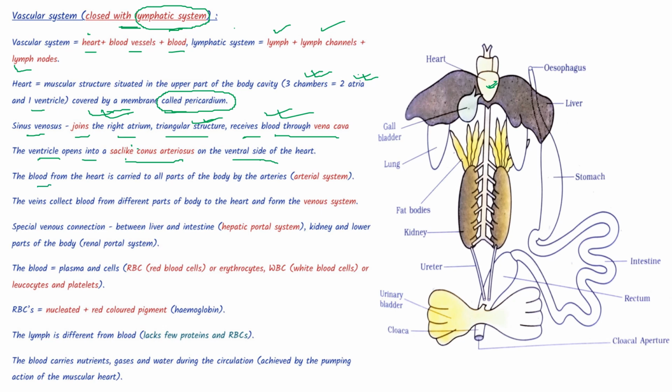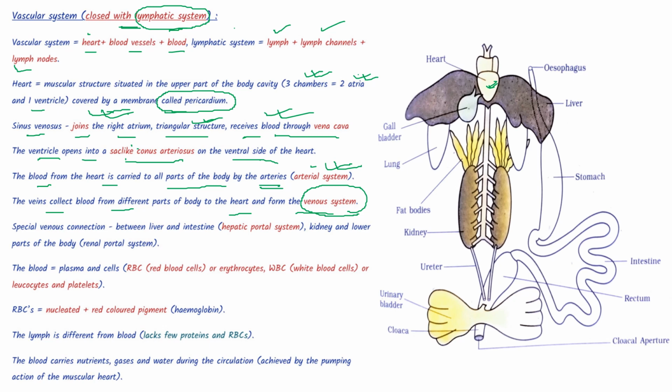The blood from the heart is carried to all the parts of the body by the arteries, and this is known as the arterial system. The veins collect blood from different parts of the body to the heart and also form the venous system. So we have both the arterial system and the venous system.